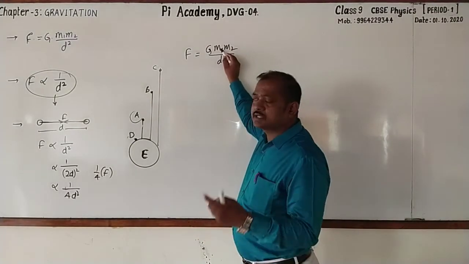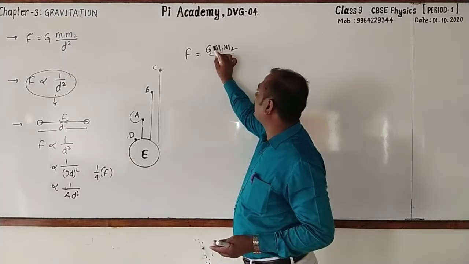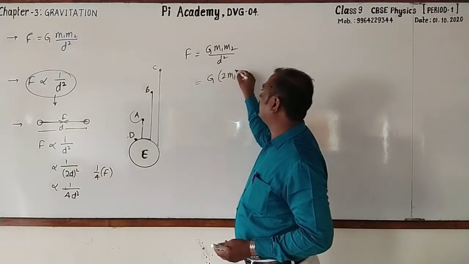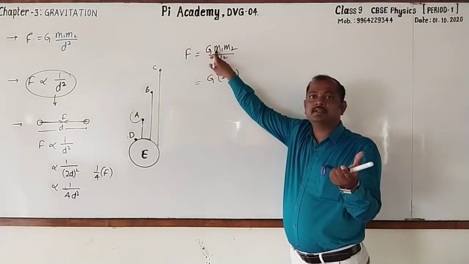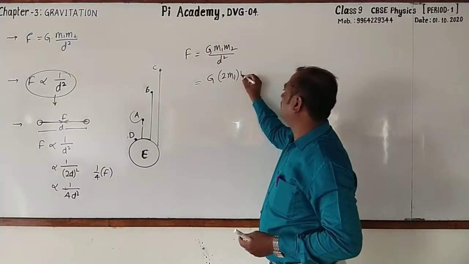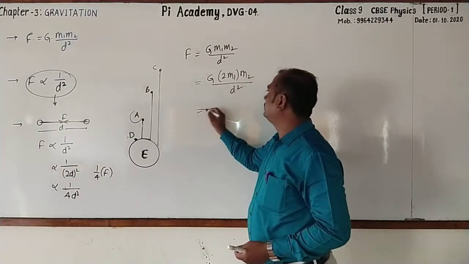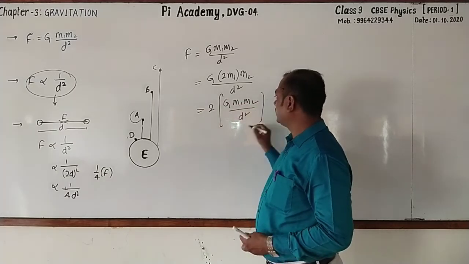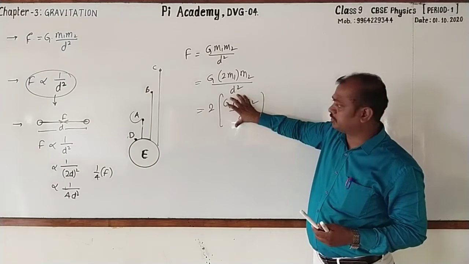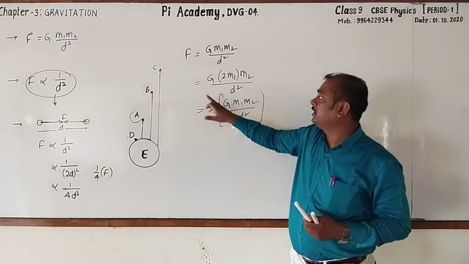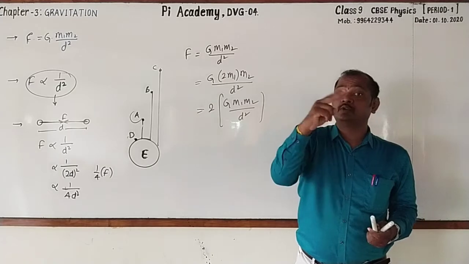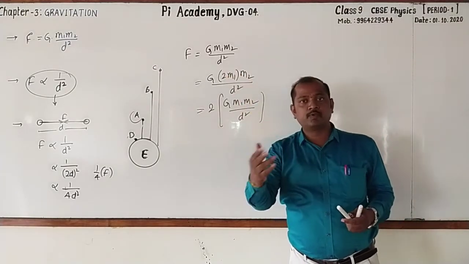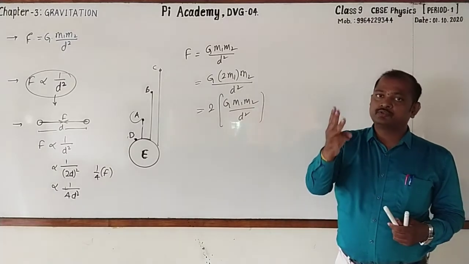When the mass of one object is doubled, look here, it is G into 2M1. M1 has some mass and it is doubled, 2M1, then M2 by D square. This can be written as 2 into G M1 M2 by D square. This is nothing but gravitational force. So here we can understand that gravitational force increases by 2 times. When the mass is tripled, the gravitational force increases by 3 times.